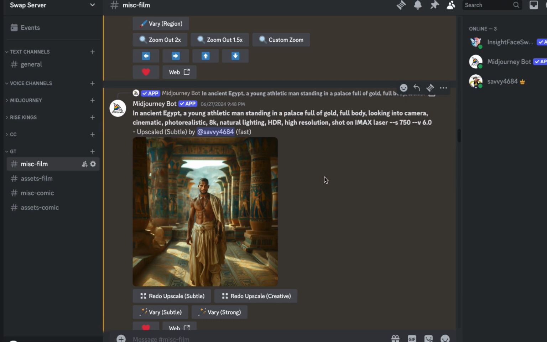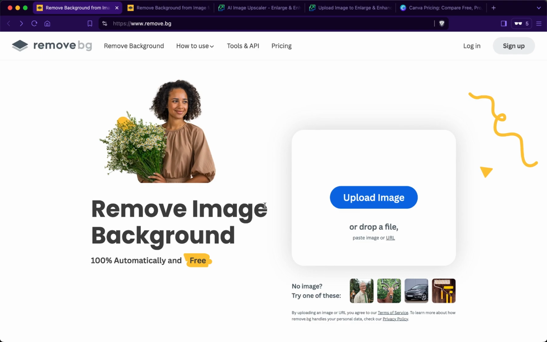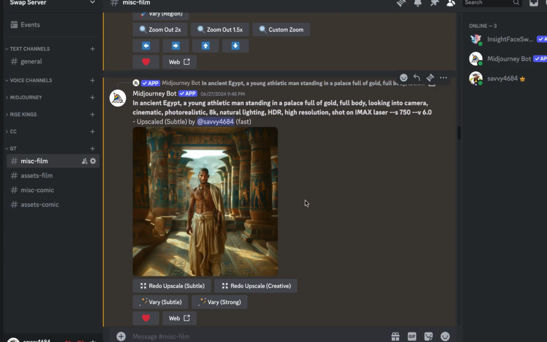One thing you should definitely pay attention to with your movie is that you have consistency in it. So when you generate images and you want to have a certain character in a different background, for example, in a different pose, it's hard to get exactly the same person again. That's why we use this remove background tool and the upscale tool, because now we can use a little trick we can use with Midjourney.